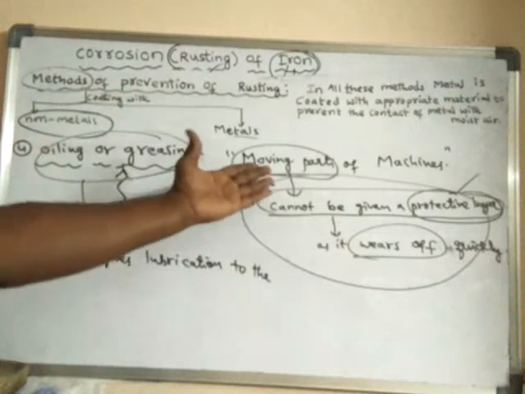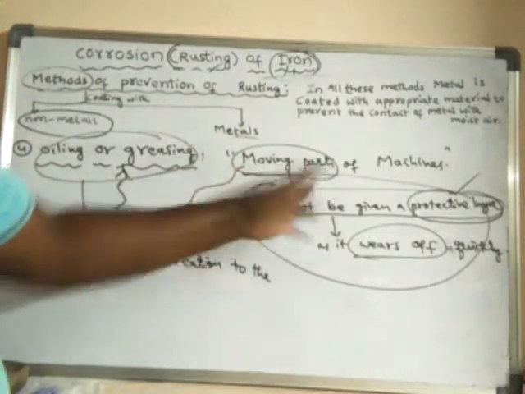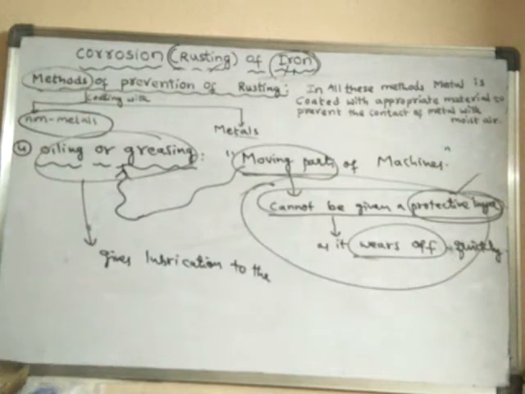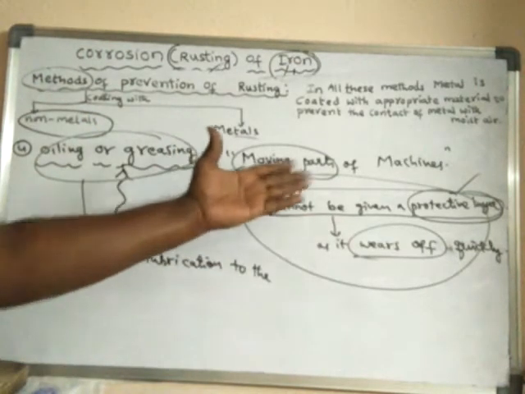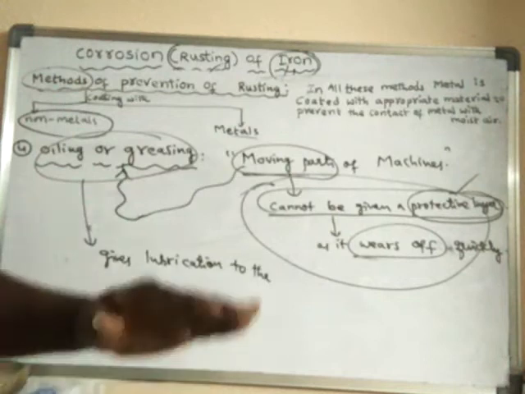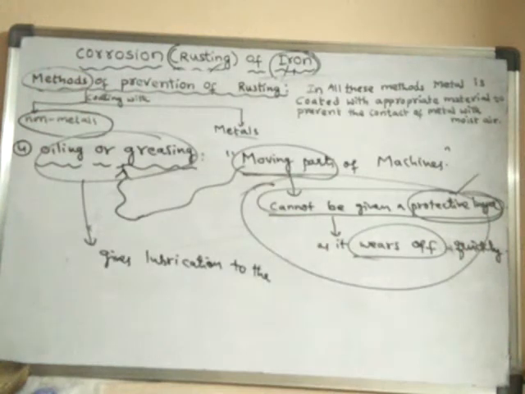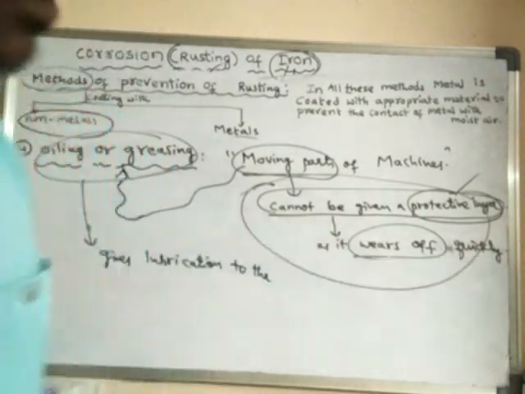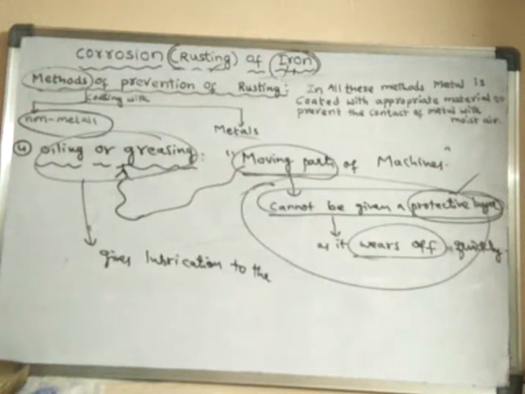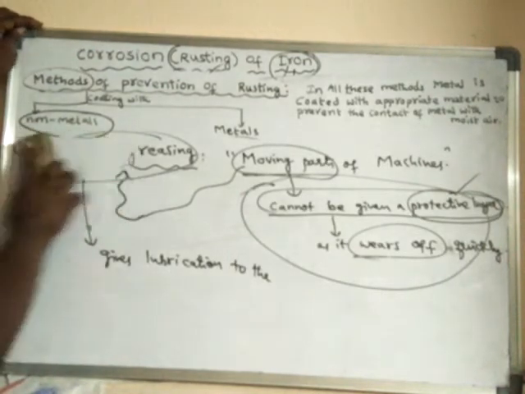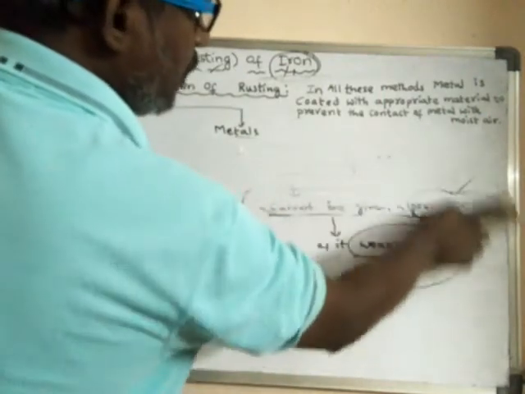So in this case, when the parts are moving, we cannot give a protective layer because that layer can be ruptured easily. While moving, the layer will shed off or rupture easily, which means it wears off quickly. So in order to prevent that, we apply either oil or grease as a layer on such moving parts of the machine. This is another method. And one more method is by giving plastic coating.